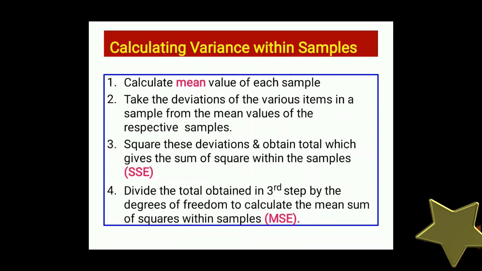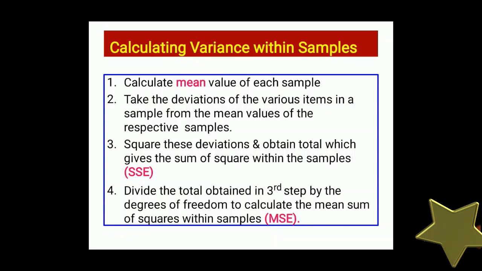Now calculating variance within the samples. Here we have to calculate 3 variances: variance within sample 1, variance within sample 2, variance within sample 3. It is in one sample only, in 2 sample and in 3 sample.